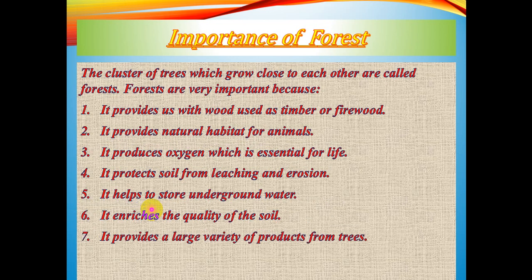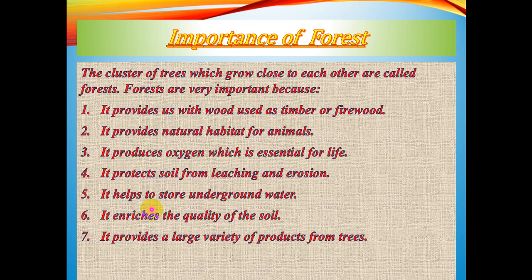It provides a large variety of products from trees. Have you ever thought about chewing gum? It is very popular, and every child is very fond of this product. It is basically formed from the juice of a tree called the zapota tree.